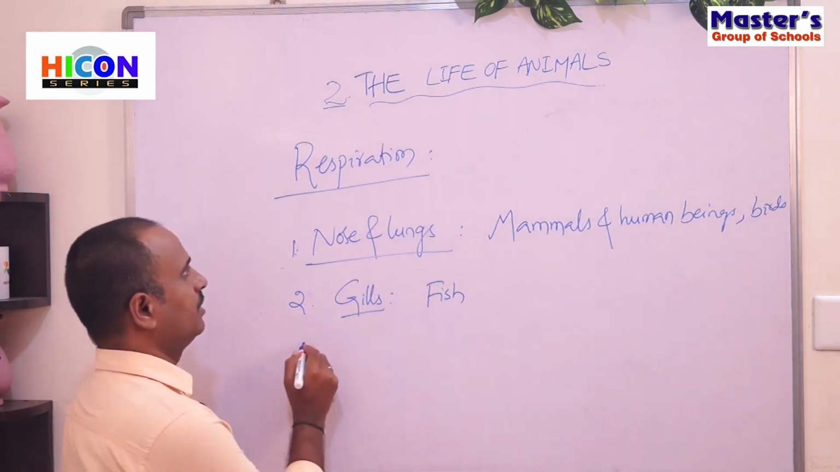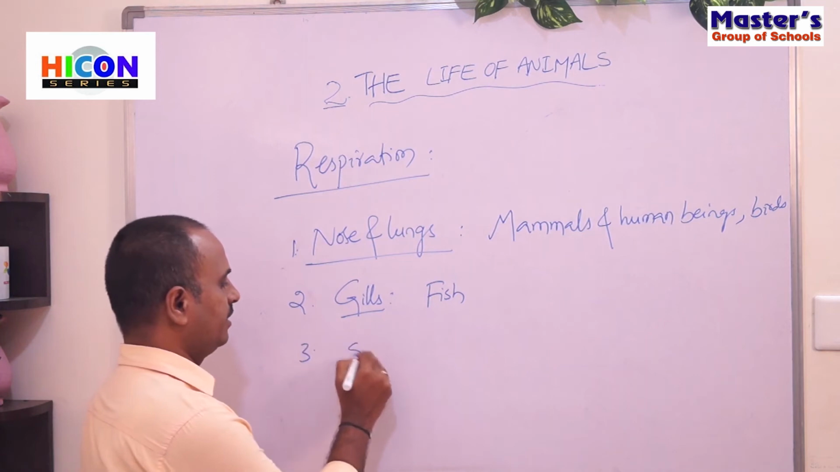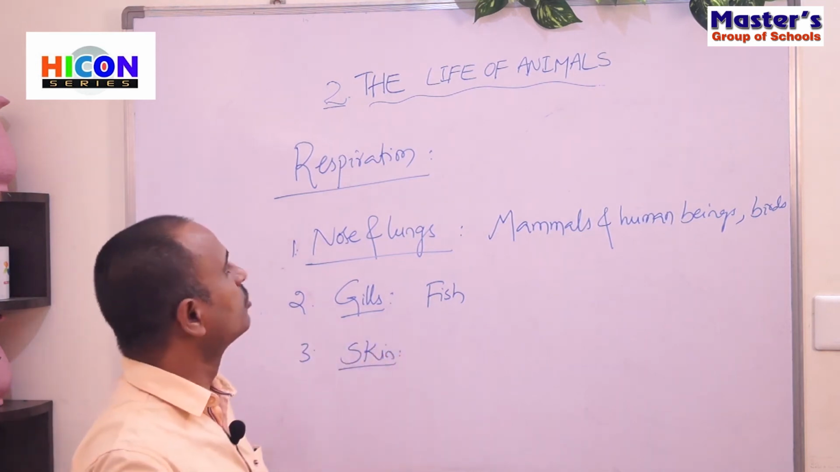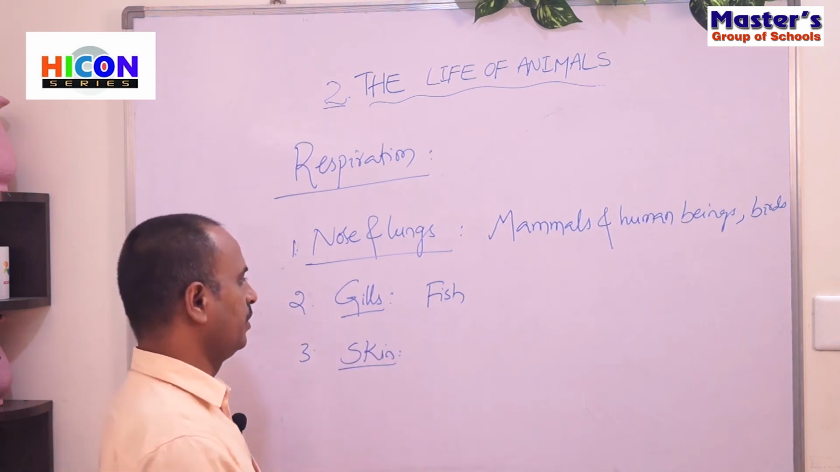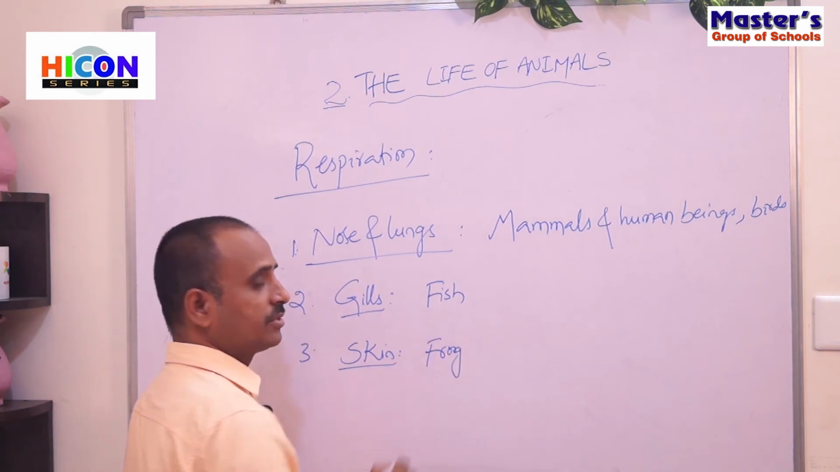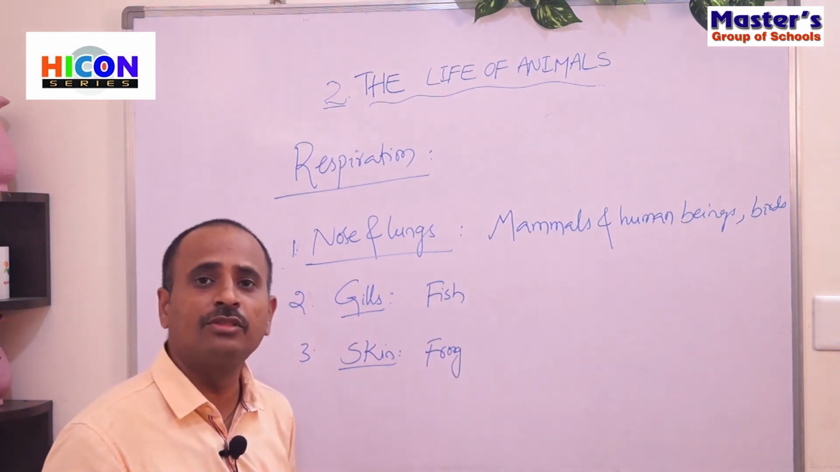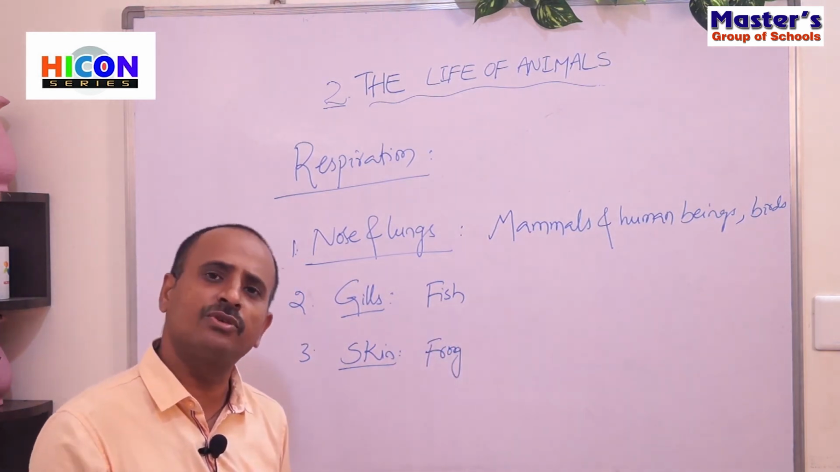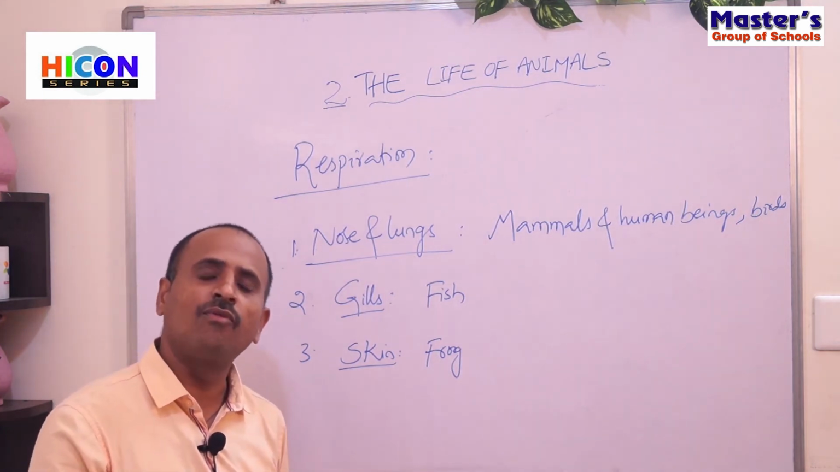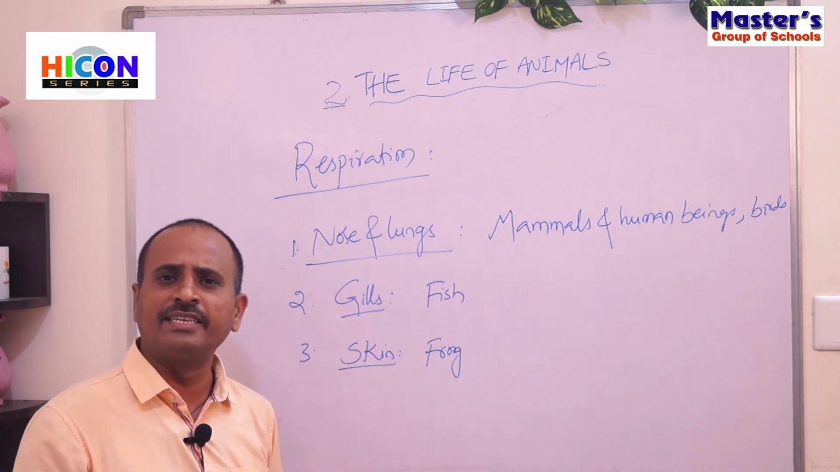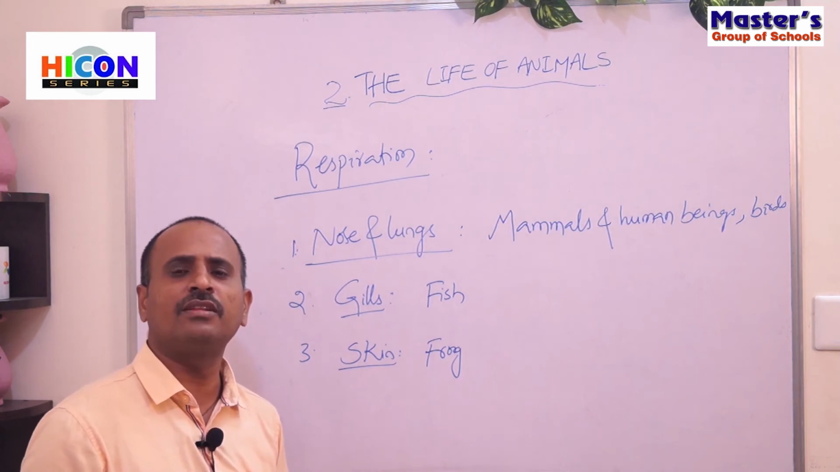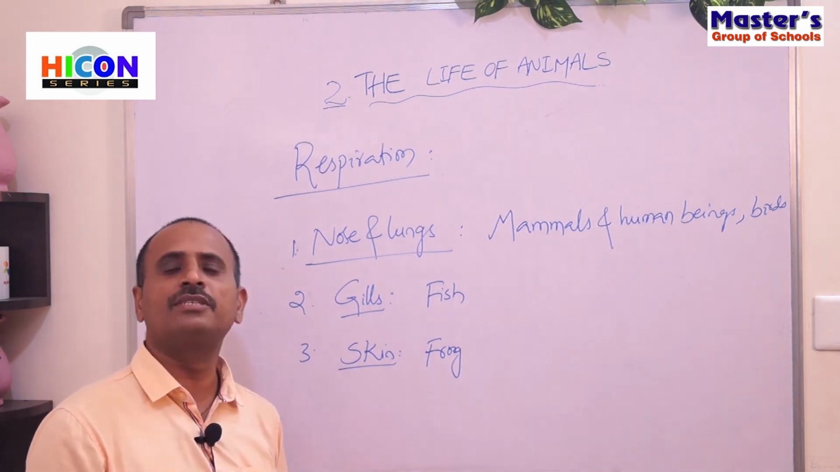And the third is skin. Some animals will breathe through their skin. For example, frog. A frog can breathe through its skin and also through its lungs. The frog can live on land and in water. If it is in water, it can breathe through its skin, and if it is on land, it can breathe through its lungs.